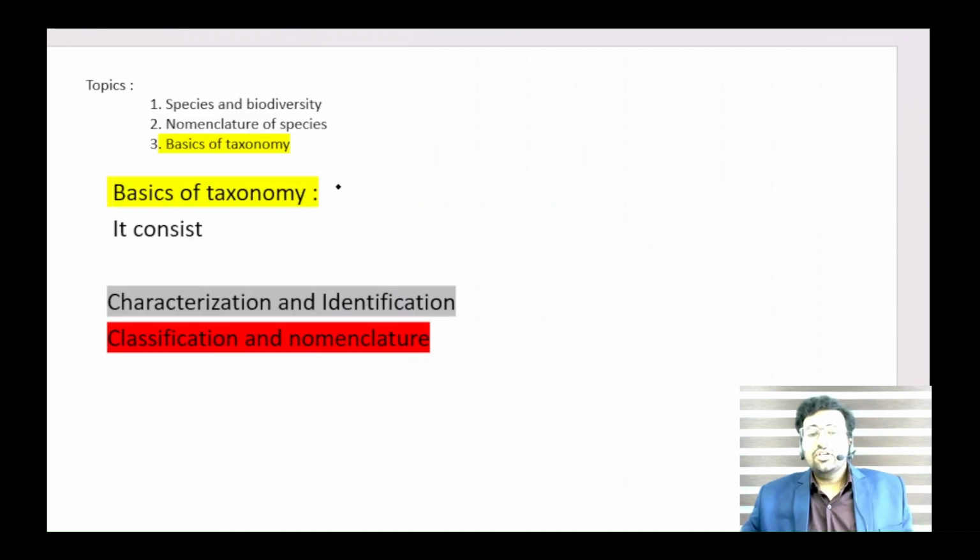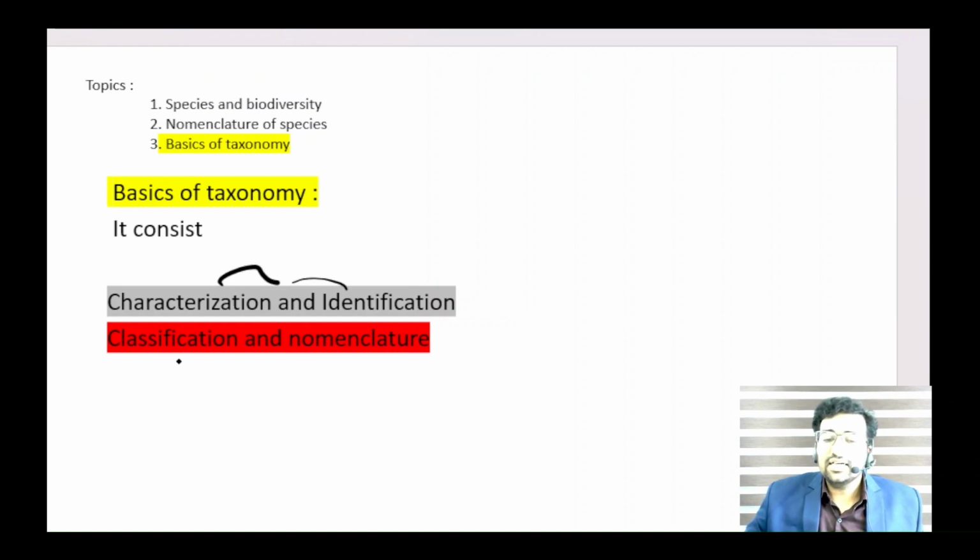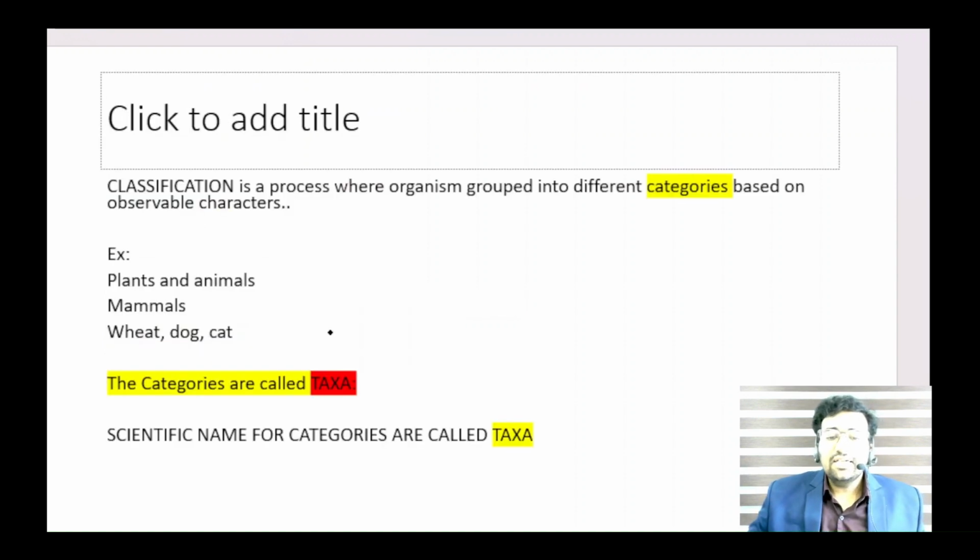Now, what I've come to is that in taxonomy, first of all, you have to characterize and identify the organism. Then classification and nomenclature are the next steps in taxonomy. Characterization and identification I already told you, and classification and nomenclature I will tell you later. What is classification really? Classification is a process in which organisms are grouped into different categories.